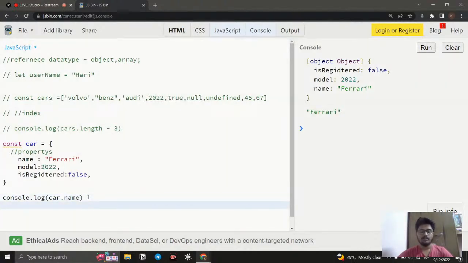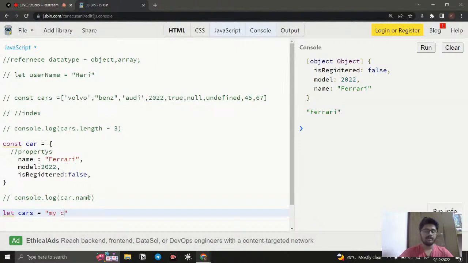For example, we can create it. Like if I say let cars equal to, I can create a string. I can say my car is, and I can give a plus. What this plus operator will do is it will concatenate, it will add it. And I say my car is car dot name. So if I say car dot name, what does it mean? It will go to the object and take the name of it. So what is the name of it? Ferrari. So it will take it.